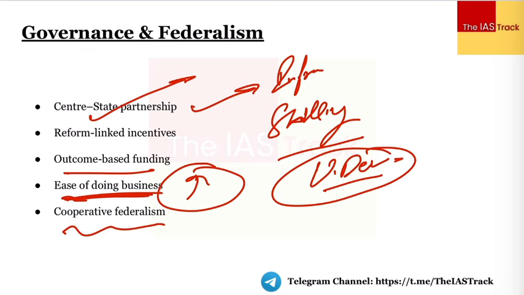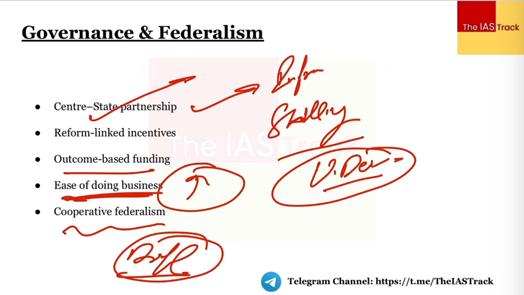And we'll focus upon not just cooperative federalism, but also competitive federalism, where different states compete among each other, right? And there is proper coordination, the relations between the center and the states, and among the states, they are fruitful. So for that, the government would definitely, I believe, give emphasis on the Team India concept, Team India with respect to the Niti Aayog, and it would make sure that things are smooth, because the states like Kerala or Tamil Nadu are at loggerheads with center. So definitely there is a need for a greater, smooth, cohesive collaboration between the center and the state.